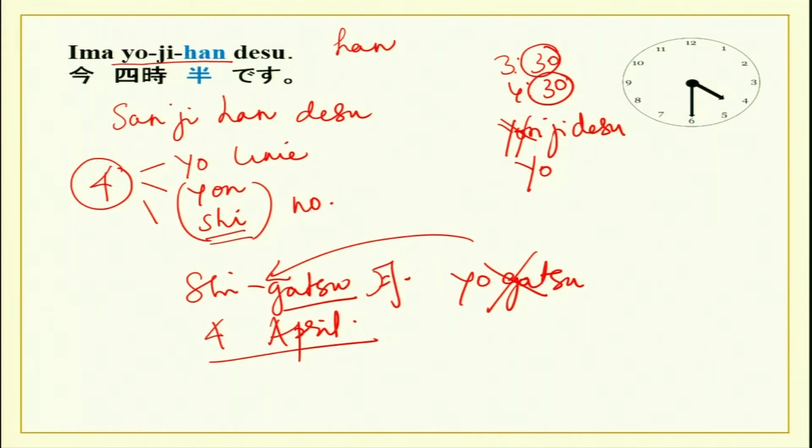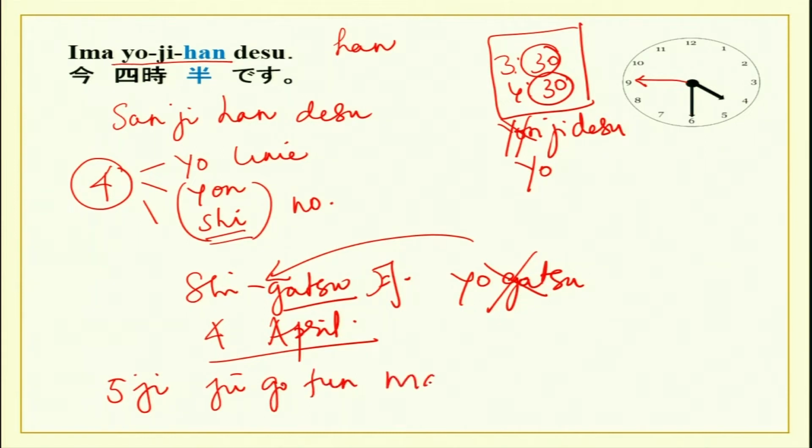And the word for half is han in time. Then if it was pointing here, then it is 4:45. How will you say 4:45? So, goji jugofun mae desu. Mae means before. So, it is 15 minutes before 5.